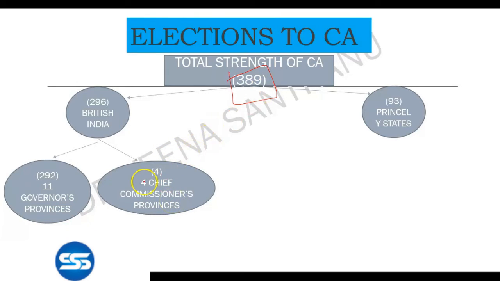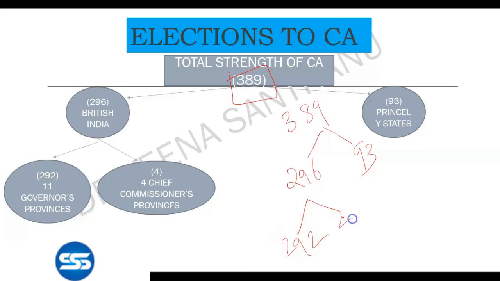So total 389. It can be divided into 296 and 93. 296 can be again divided into 292 and 4. So 292 means from the 11 governors provinces and 4, that is 4 chief commissioners provinces, and 93 belongs to the princely state.